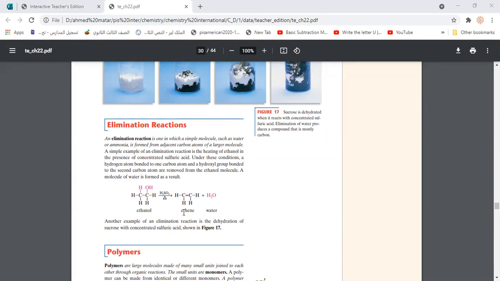This kind of reaction is actually the opposite, because if we get the ethene here and react it with hydrogen, it will break the double bond and turn to ethane, which is a saturated hydrocarbon. So the elimination reaction is somehow the opposite of the addition reaction.